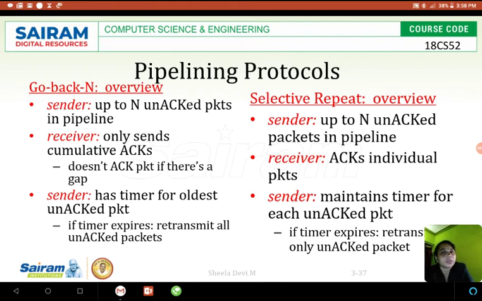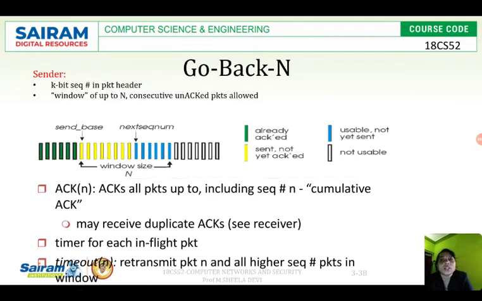Whereas in selective repeat, the receiver will accept packet 4 and packet 5 even if packet 3 is lost. And once the timeout happens, only packet 3 will be sent by the sender in selective repeat. This is the difference between Go-Back-N and selective repeat. Go-Back-N is explained in detail here.